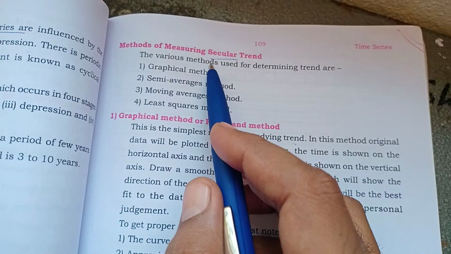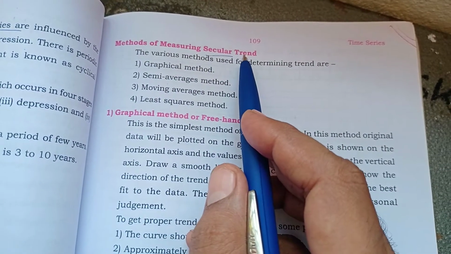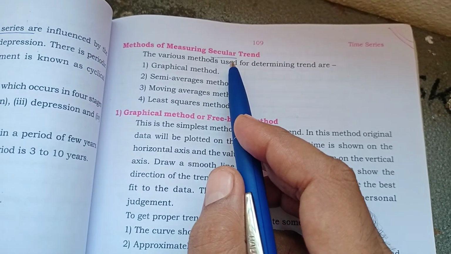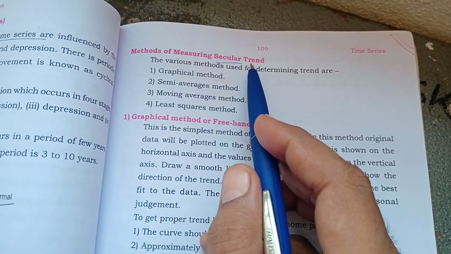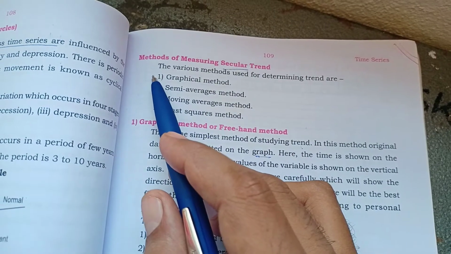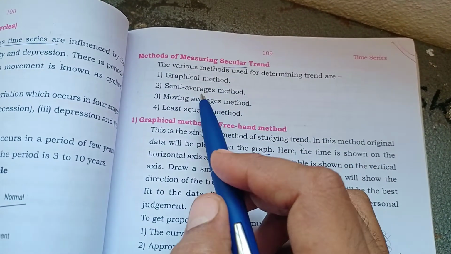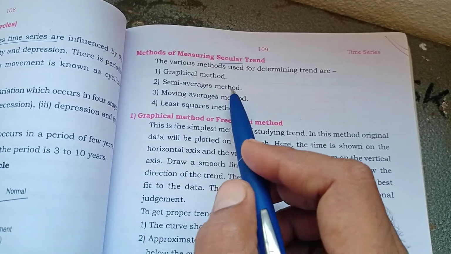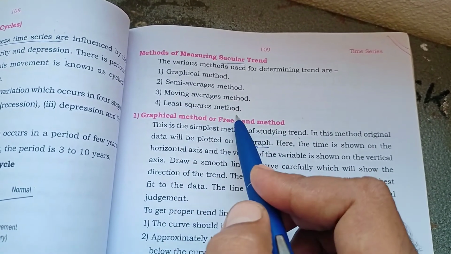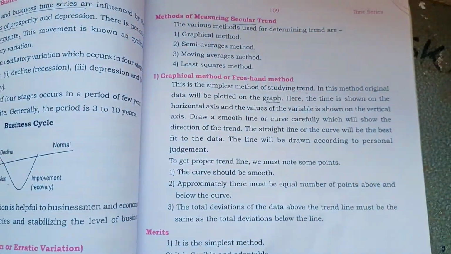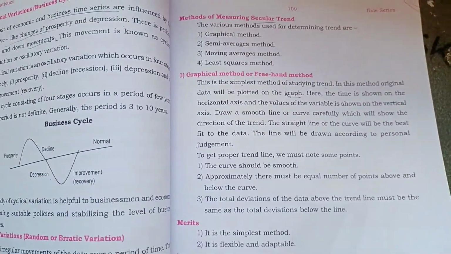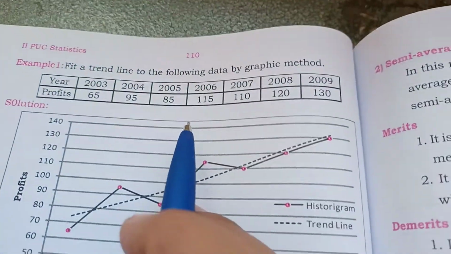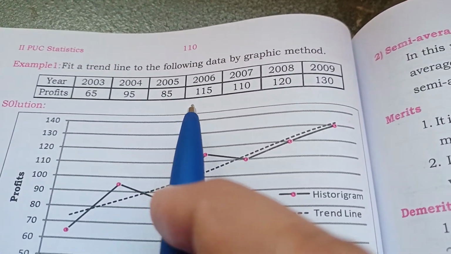The first component is the secular trend, and it contains various methods: the graphical method, semi-average method, moving average method, and the least square method. First we are discussing the graphical method, also called the freehand method. Those are the problems we will discuss.